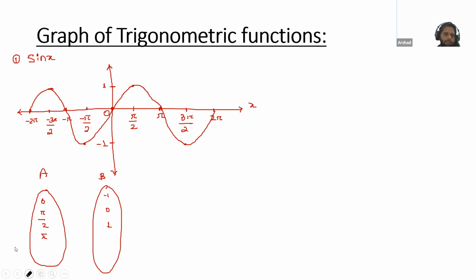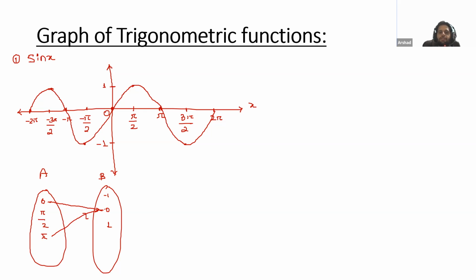Sine 0. Anyone can tell me the value of sine 0? Sine 0 is? Noma and Atif. Very good. 0. 0 will be this one. What's the value of sine pi? Zero. Again 0. Sine pi is also 0. So 0 and pi have the same image.